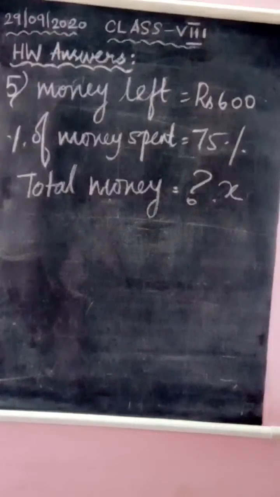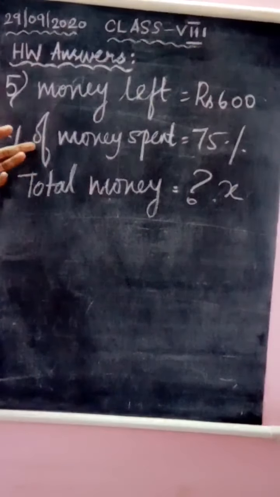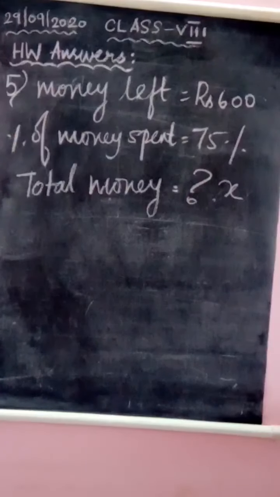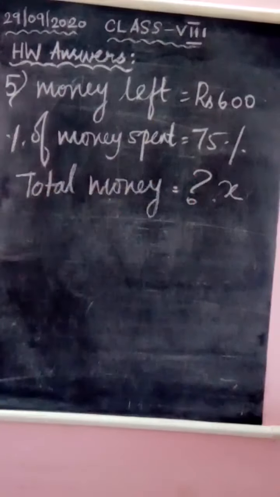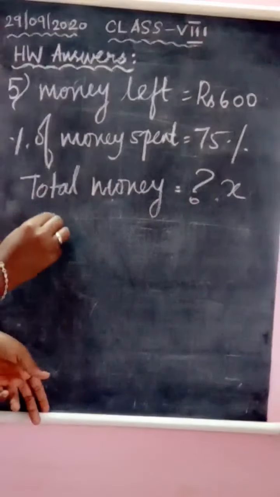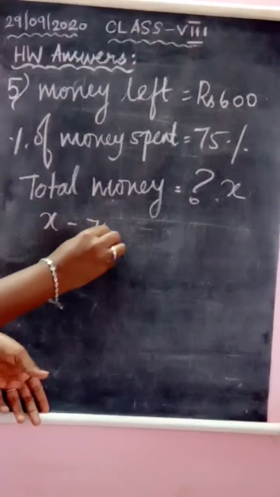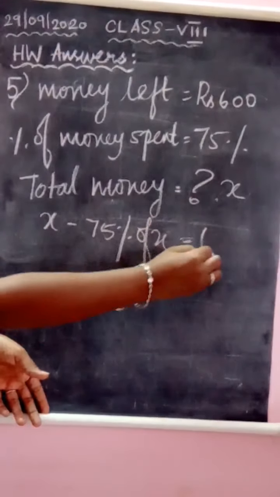The next question is this question. Here Chameli has rupees 600 with her after spending 75% of the total money that she had. Okay. So we don't know how much money she had totally, so let us have it as X. Now after spending 75% of X, she is having rupees 600 with her.